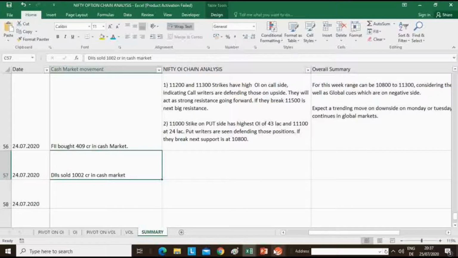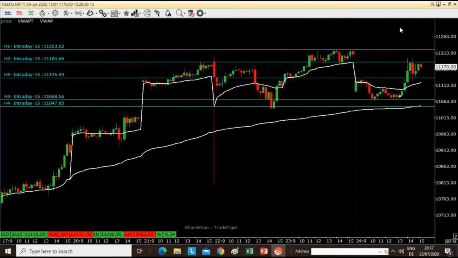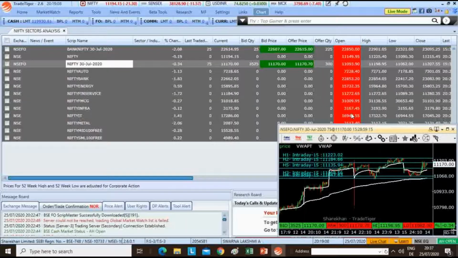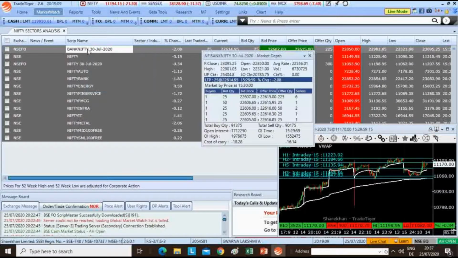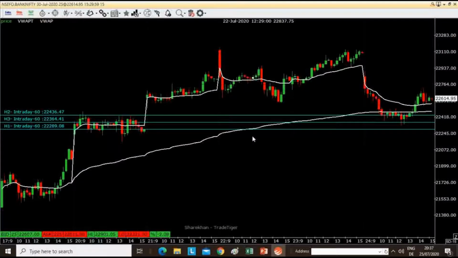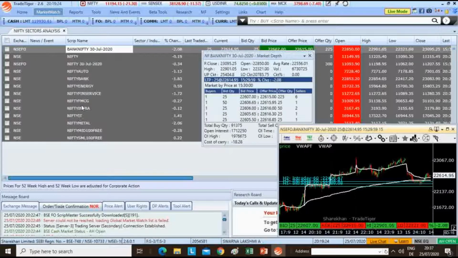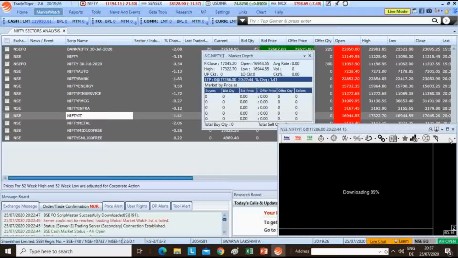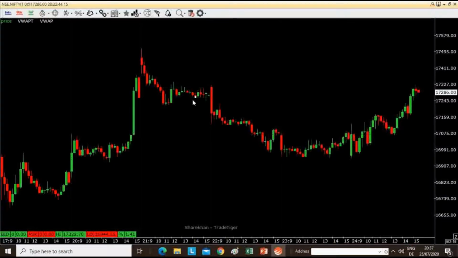Now seeing this market from the context of how its components are positioned is also important. So let us see how Bank Nifty, one of the major indices, is positioned. That is in fact closer to the VWAP. So the weakness is more persisting on Bank Nifty than Nifty. Now moving to Nifty IT. Nifty IT has more or less been supporting Nifty in its up move.